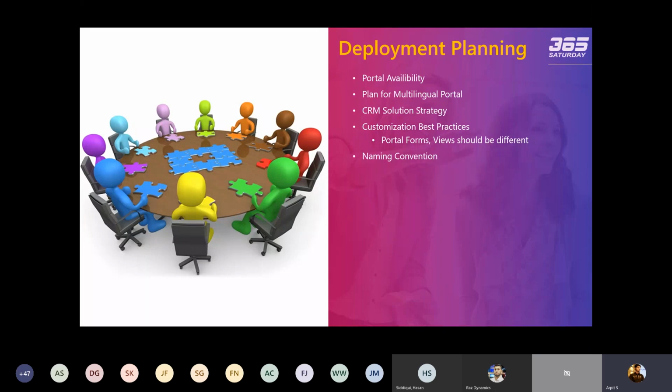Naming convention, it's also a big thing, and it plays a major role when you do a deployment. So when you install a portal, there are a lot of out-of-box components that get installed, right? The web pages, the web templates, entity forms, entity lists. So there is a lot of out-of-box configuration you will already get to see. But it's a good practice that you create some kind of naming convention like you do in the CRM. You always use the publisher, right?